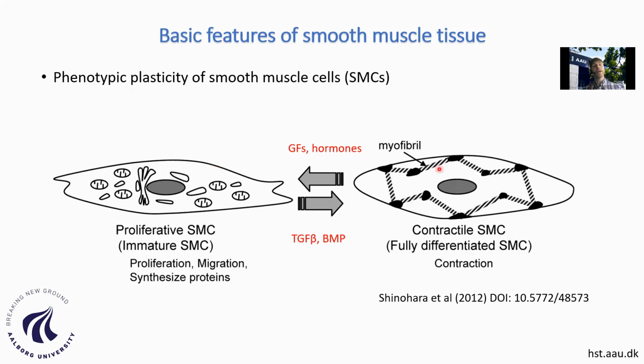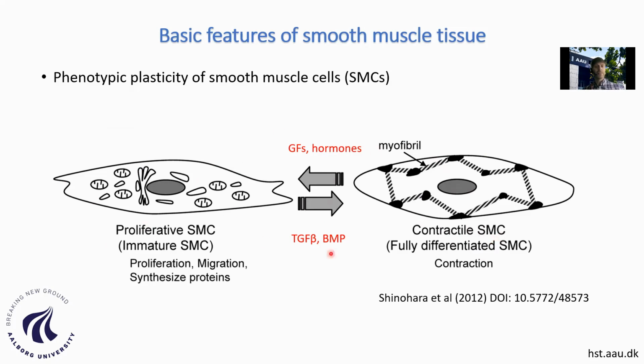However, when we take these cells outside the body and put them in culture, they go through a process of de-differentiation, and they convert themselves into a synthetic phenotype where they proliferate very actively. This is very important for the field of tissue engineering, because most of the cells that we use are in this state, and we want to push them towards a more differentiated state when developing tissue engineering applications.